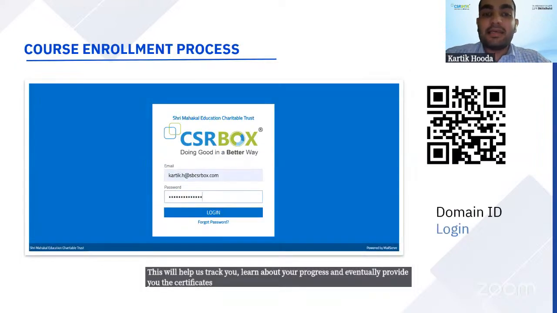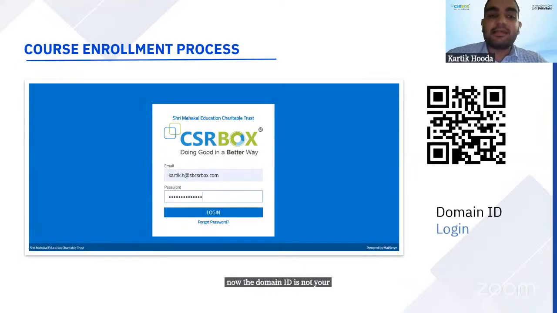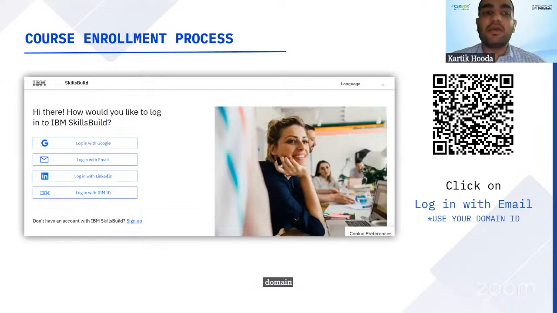Now, the domain ID is not your IBM ID. It is your CSR box domain ID, the SDCSR box ID. Log in with that ID on the SDCSR box platform and then use that domain to eventually log in to the IBM Skillsbuild platform as well as cloud.